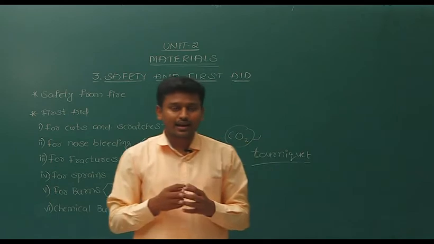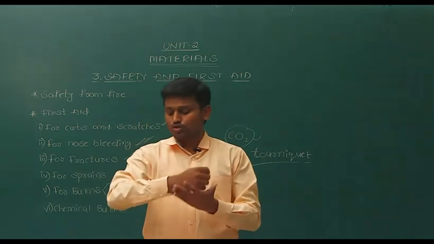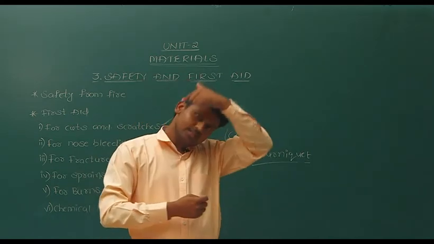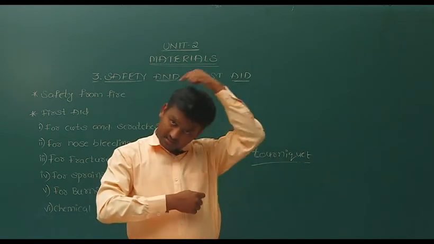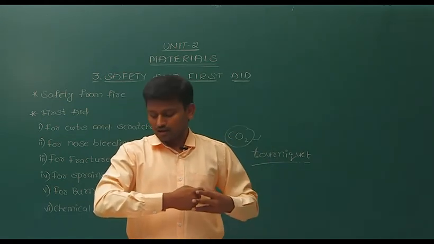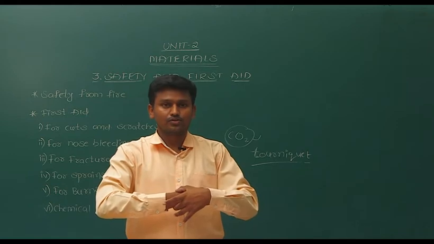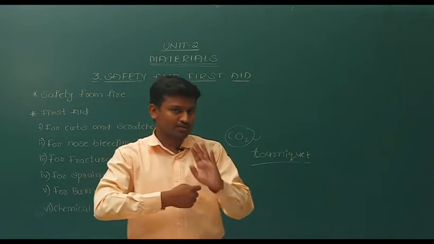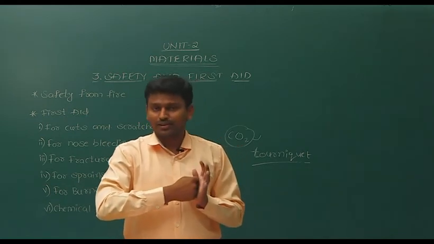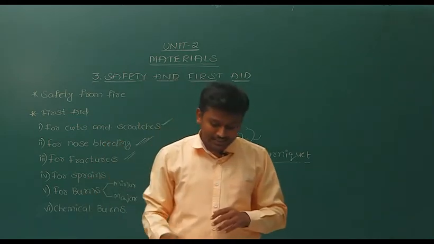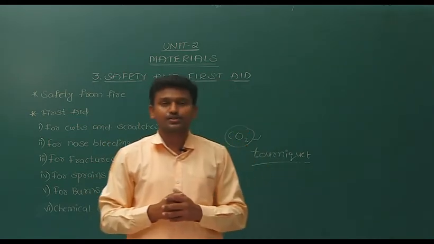A sling is a strip of cloth that can be used to hang your hand. For example, in this way, tying your hand, so that you will not move it. First we have to place it for some time, and then you will feel comfortable. So for these fractured bones we have to respond in this way.